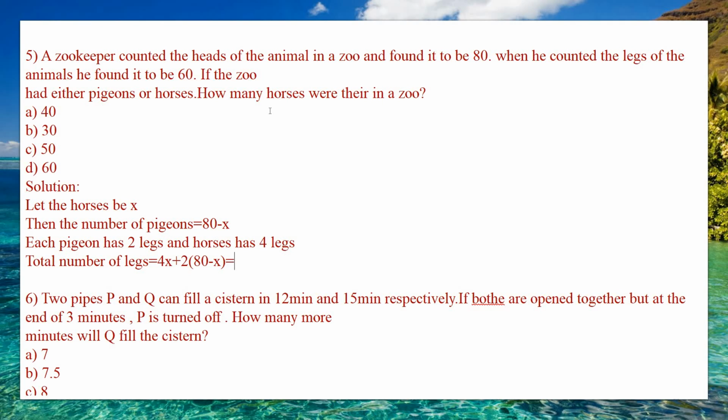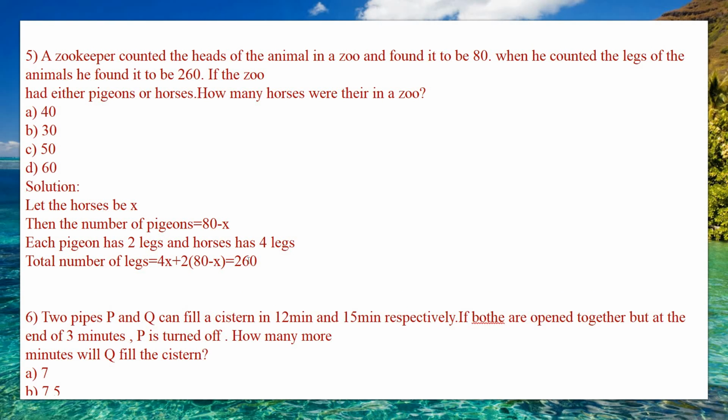This is equal to the total number of legs, which the zookeeper counted when he counted the legs of the animals. It should be 260, so the total is 260. If the zoo had either pigeons or horses, how many horses are there in the zoo?